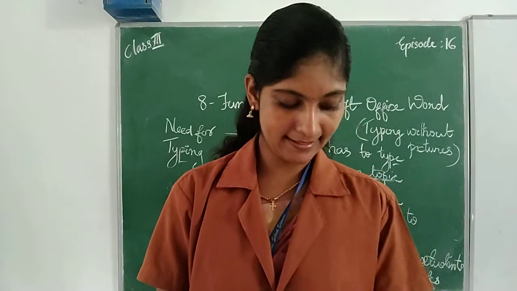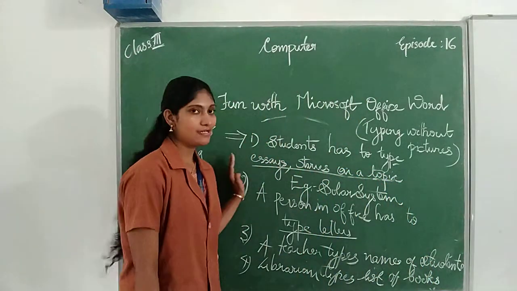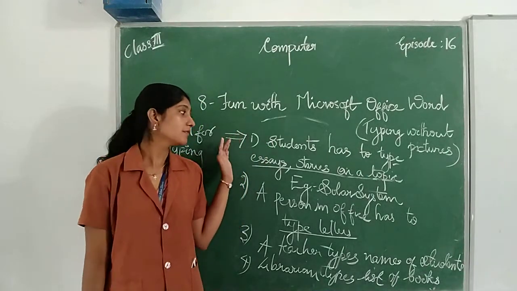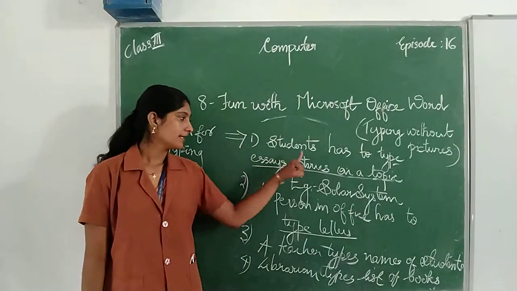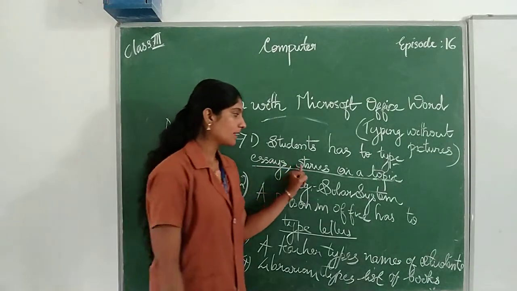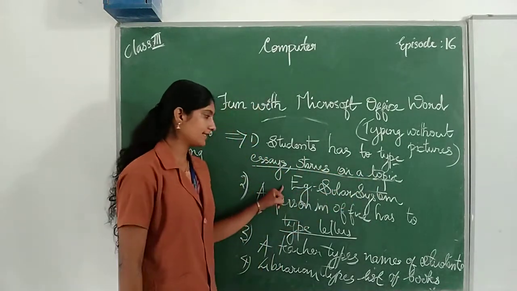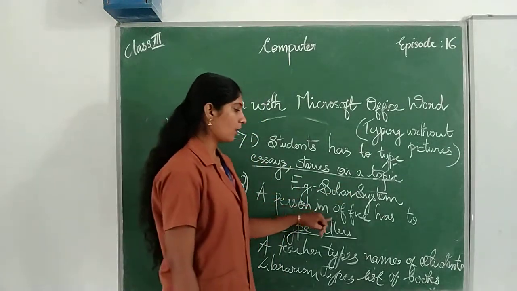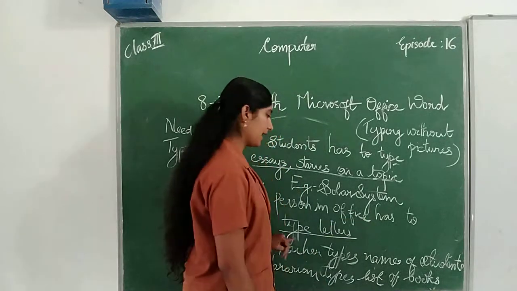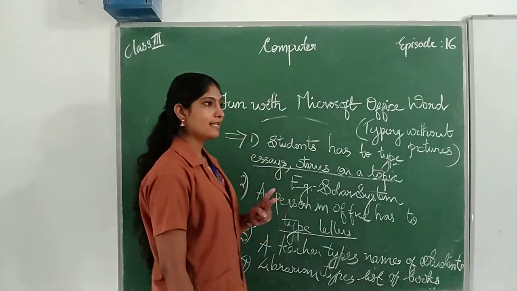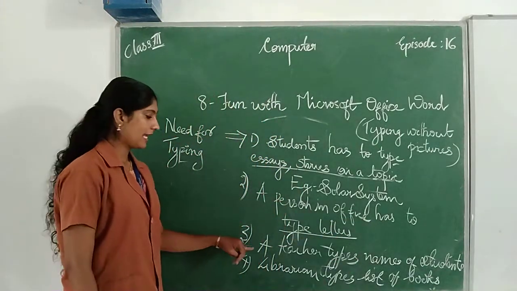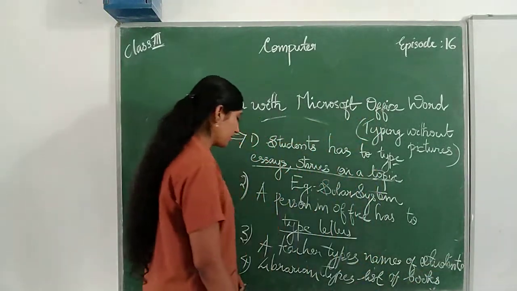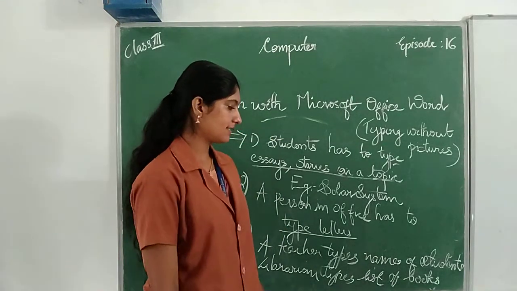Then next, etc. So these are the main needs for typing. Can you give some examples for the need of typing? First one, a student has to type essays, stories on a topic. Example, solar system. Second one, a person in an office has to type letters. Third one, a teacher types names of students. Then the fourth one, a librarian types a list of books.